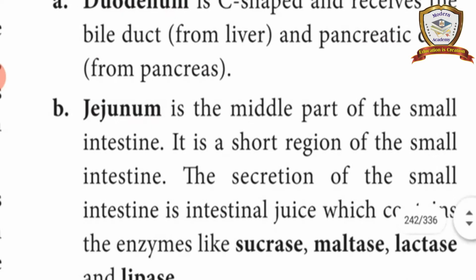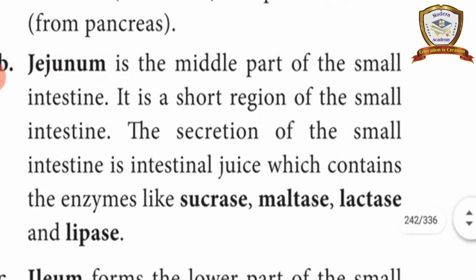And the jejunum is the middle part. It is the shortest region and it receives the intestinal juice, which contains enzymes like sucrase, maltase, lactase, lipase.